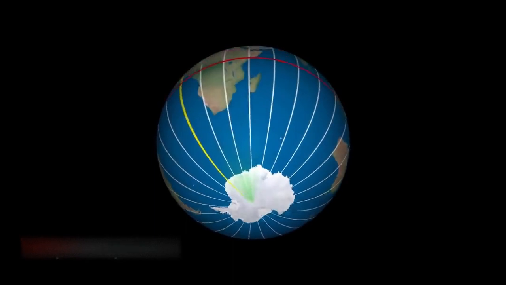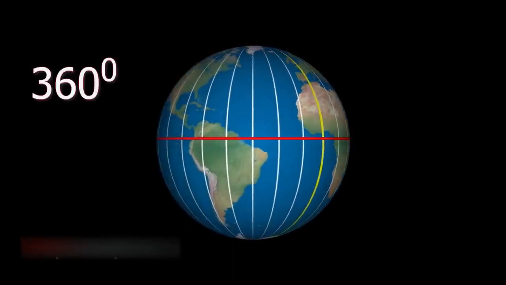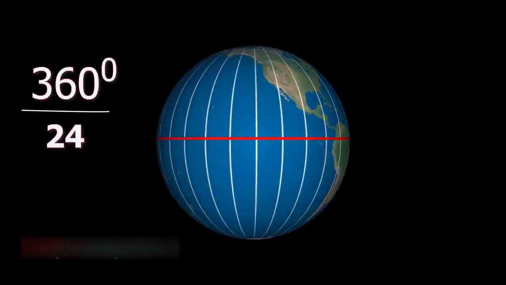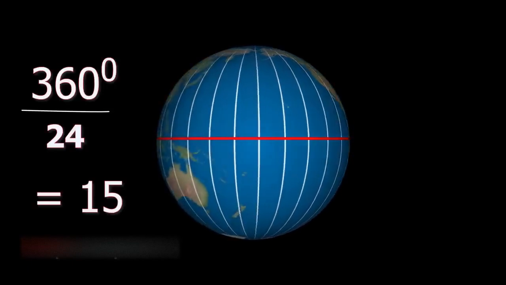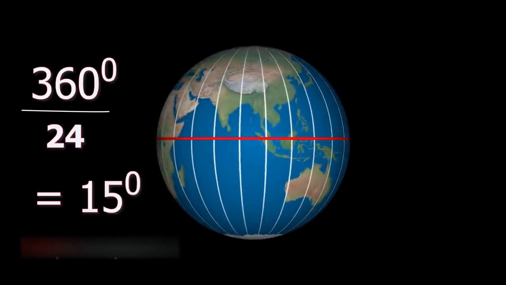So in 1 hour, how much will it travel? It is 360 divided by 24. The answer is 15. That means the earth rotates 15 degrees in 1 hour.